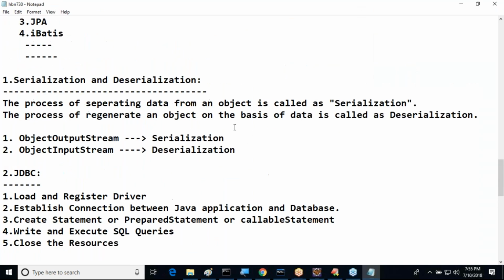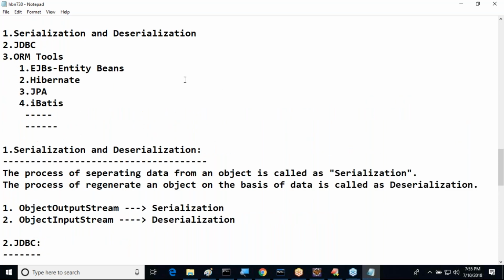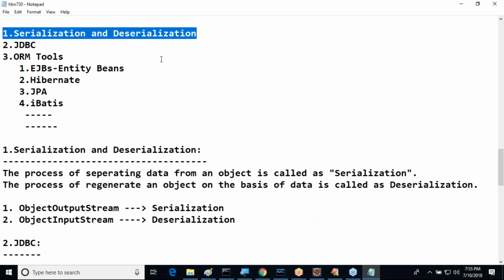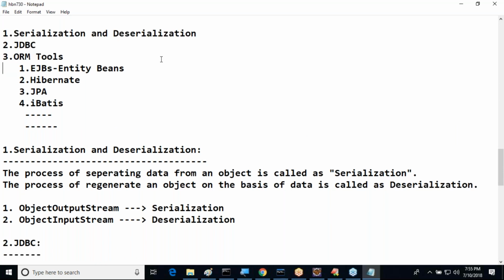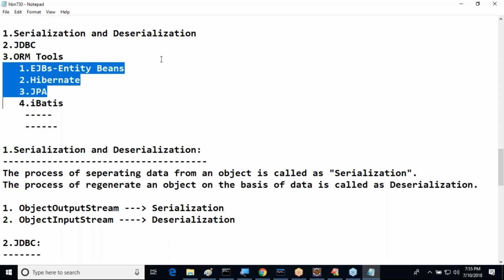In the last classes we understood persistence mechanisms with respect to Java. What are the various persistence mechanisms with respect to Java? Serialization and deserialization, JDBC and ORM tools. In ORM tools also we have EJBs, entity beans, Hibernate and JPA. These many things exist now.